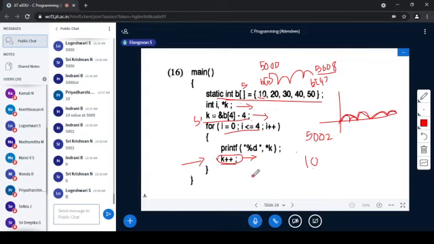So we are going with only the pointer variable k. Is it clear?